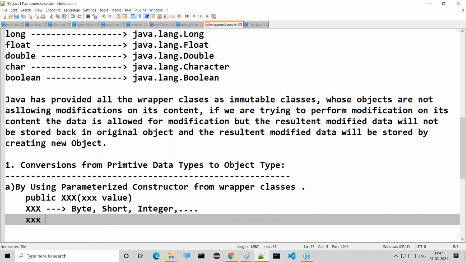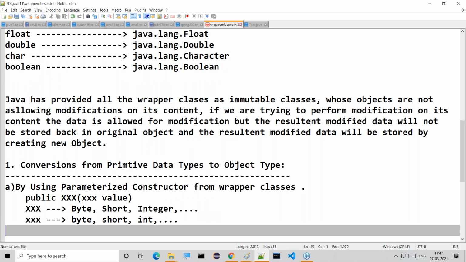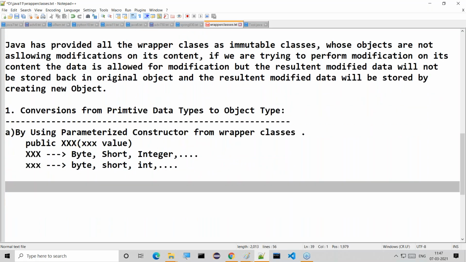Small xxx would be primitive data type values like byte, short, int, and so on. Now we are going to see clearly how we can perform this conversion by using this constructor.